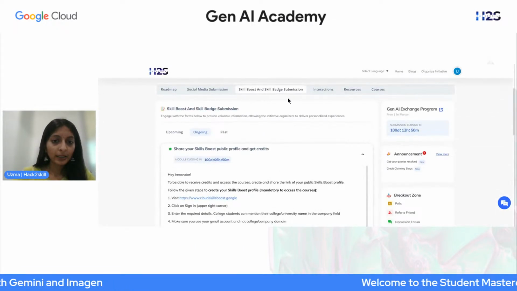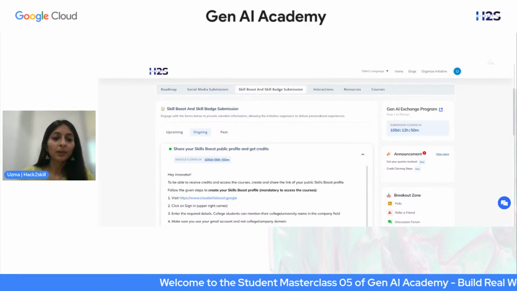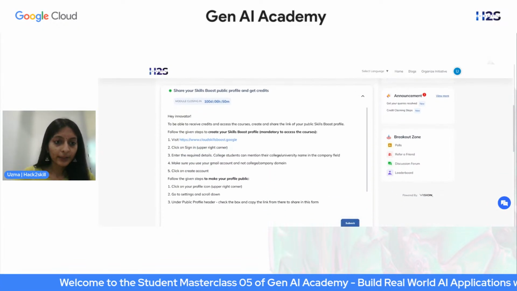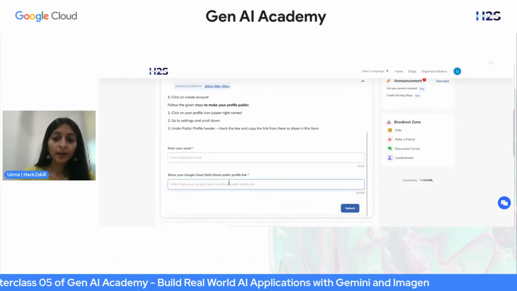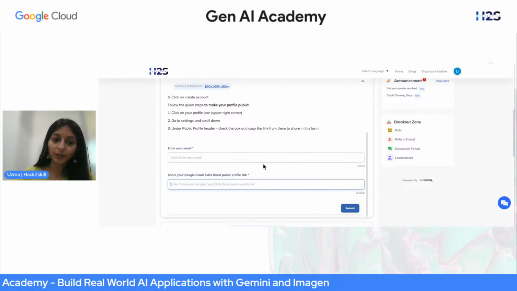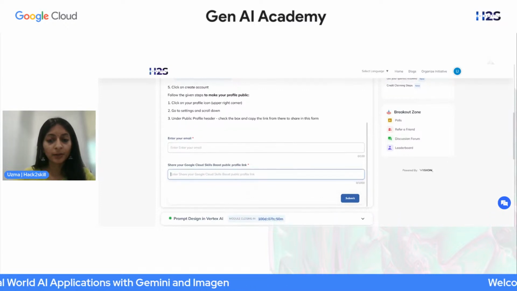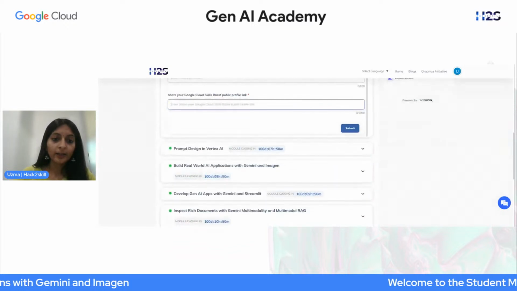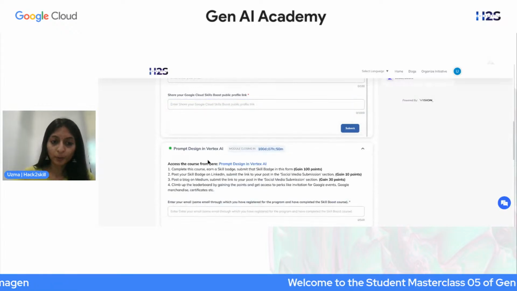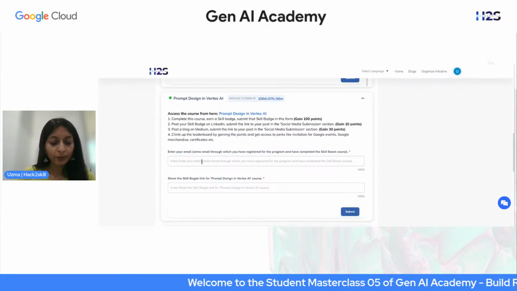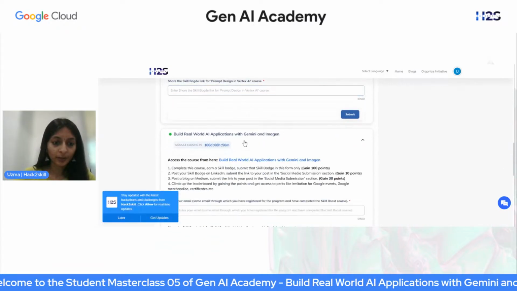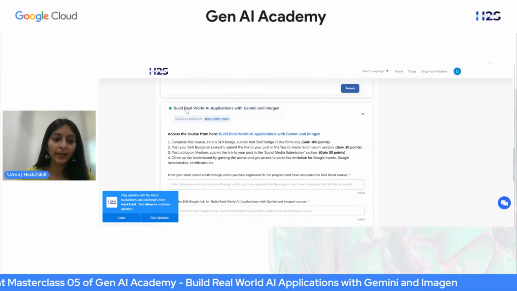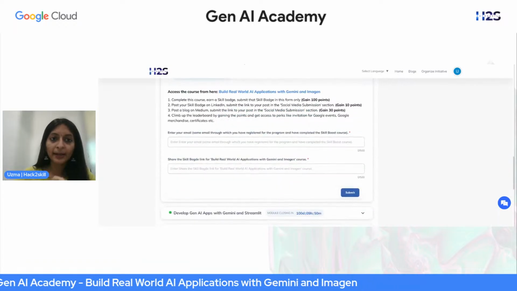So here you see this tab of Skill Boost and Skill Badge submission. The first thing you have to do here is submit your Skill Boost public profile link. Please make sure, I'm saying this again, please make sure that it's a public profile. Then once you finish your first course, which is Prompt Design in Vertex AI, you have to submit the skill badge here. And the same thing you have to do for the second course as well, which is Build Real World AI Applications with Gemini and Imagen. You have to submit your skill badge for this as well.